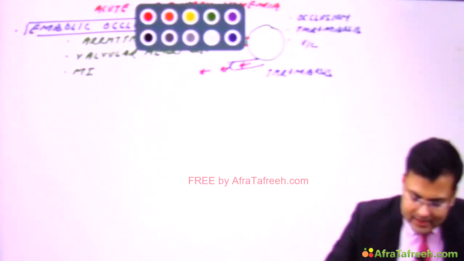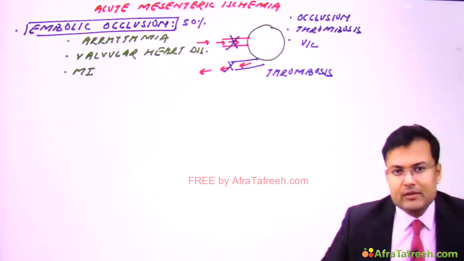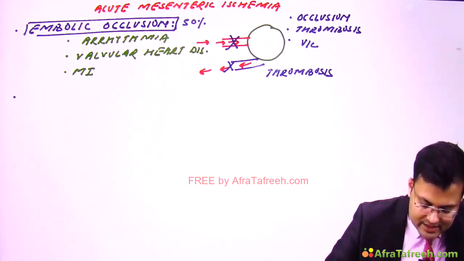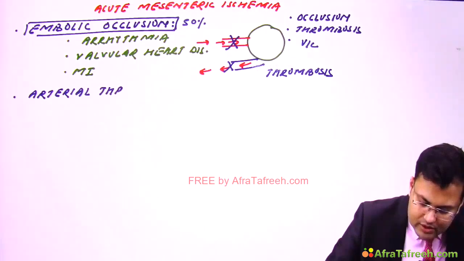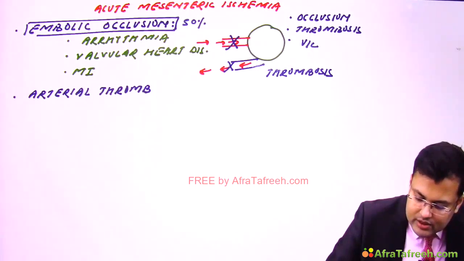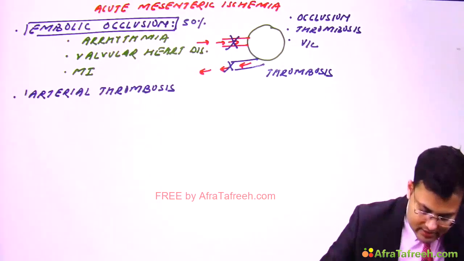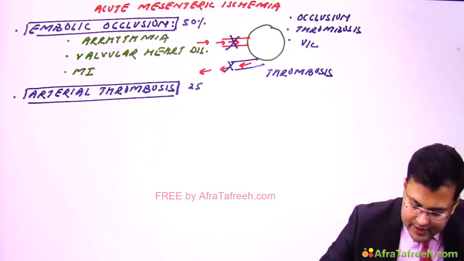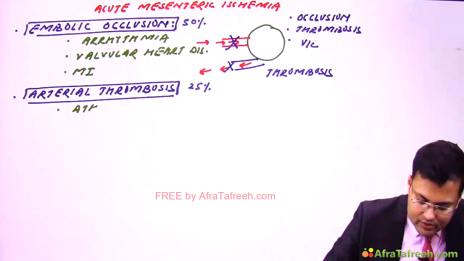Okay. Second cause is arterial thrombosis, and this is responsible for 25% of cases of acute mesenteric ischemia. And what's the cause of this arterial thrombosis? Yes, the cause is atherosclerosis. Clear? So this one is responsible for 25% cases and the cause is atherosclerosis.